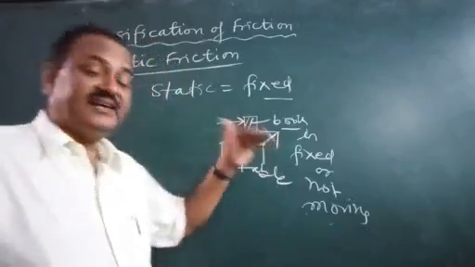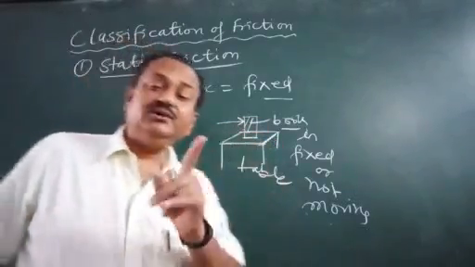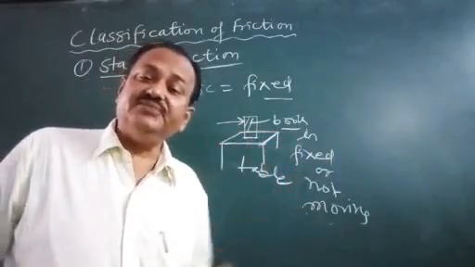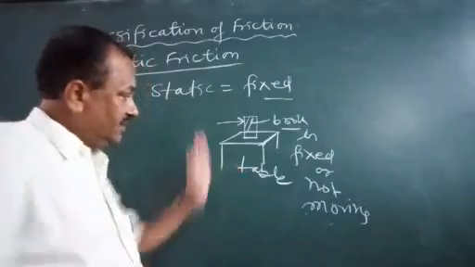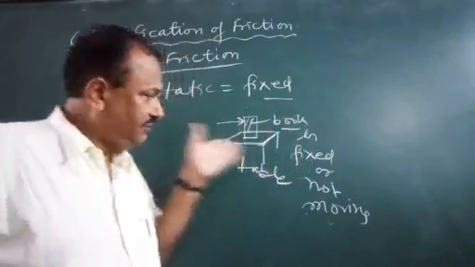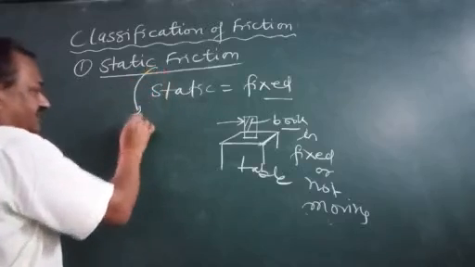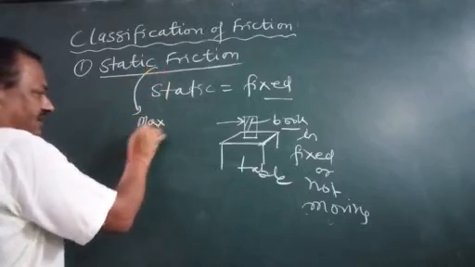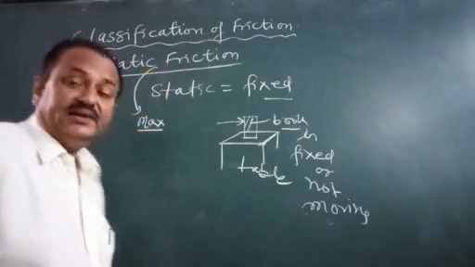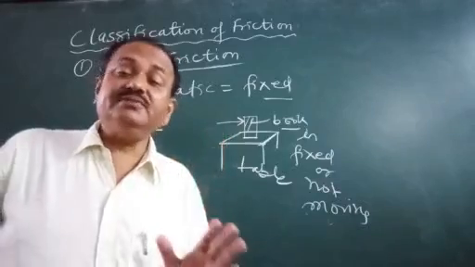But here gravitational force is acting on the book, and as a result we cannot move it by just a single finger. We have to push it by our arm or a few fingers. And so static friction is maximum. Static friction requires maximum force.